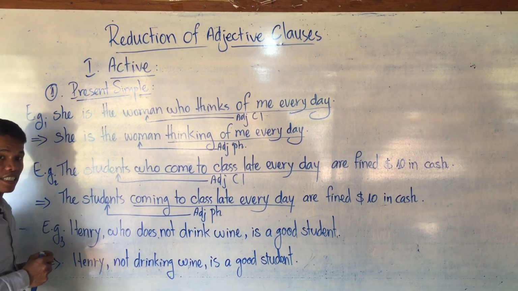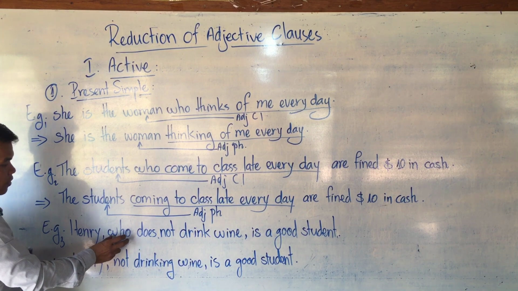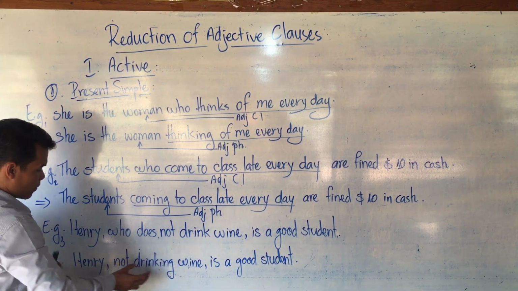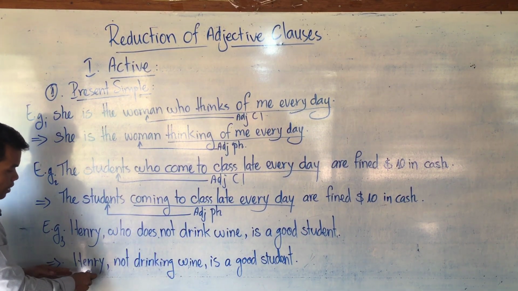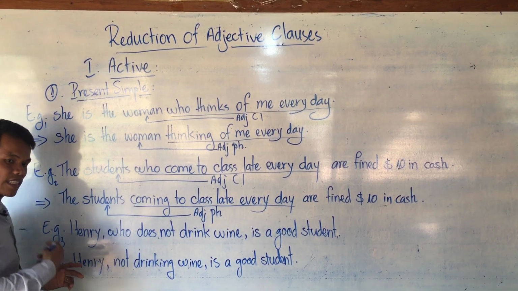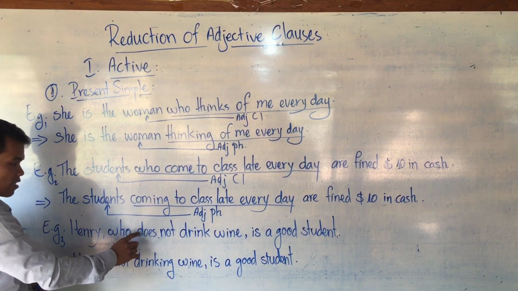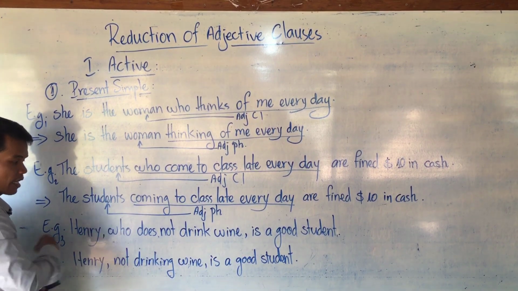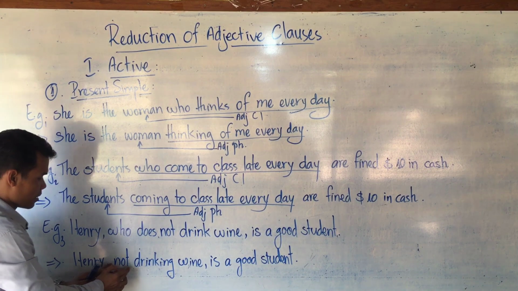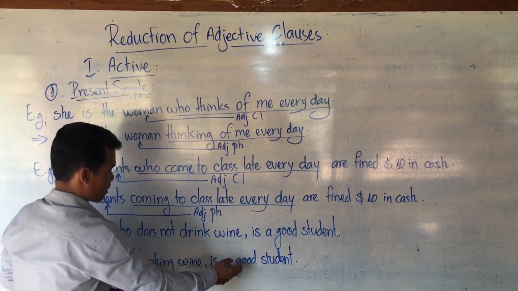It is a non-defining relative clause, so we use commas, but because who does the action, we have to change the verb. Not is a negative adverb, so you cannot delete not at all. Not is not a part of the auxiliary verb. It is a negative adverb. So: Henry, not drinking wine, is a good student.